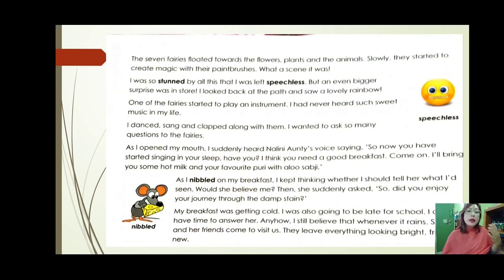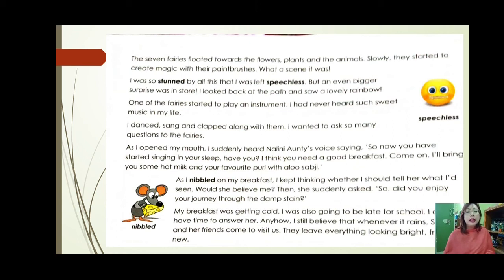So as he was about to ask questions to the fairies, when he opened his mouth, suddenly he heard Nalini auntie's voice. Okay, he heard her voice saying, "Oh, beta, now you have started singing in your sleep as well, have you?" She's asking him, have you started singing in your dream as well? "I think you need a good breakfast. Come on, I will bring you some hot milk and your favorite puri with aloo sabzi."